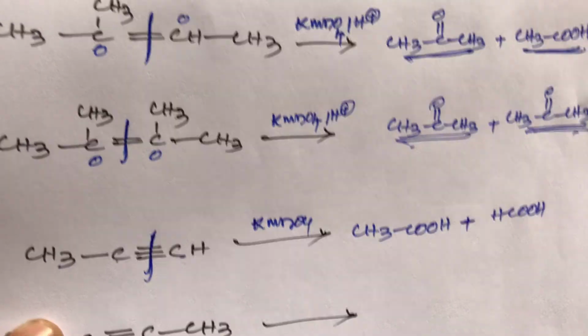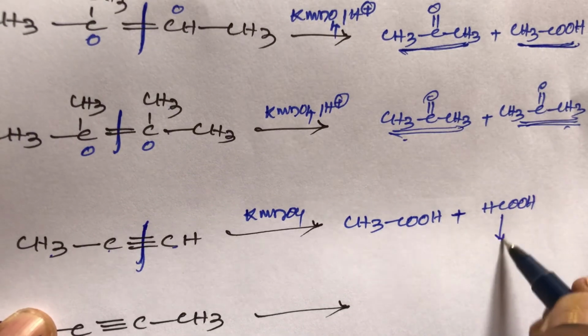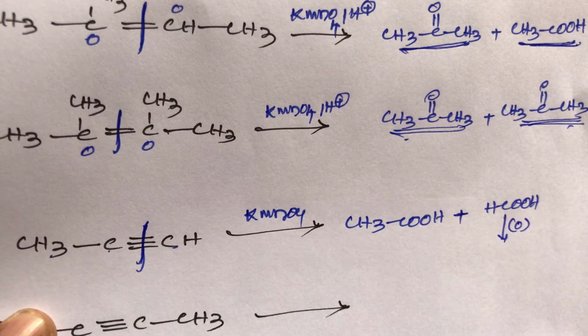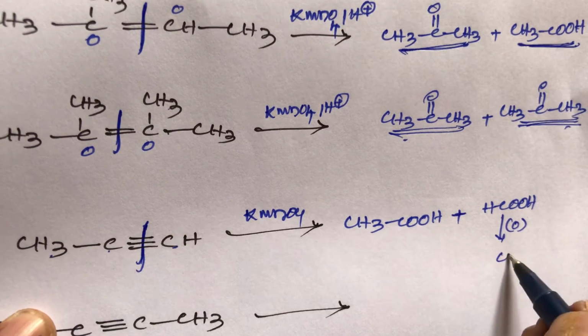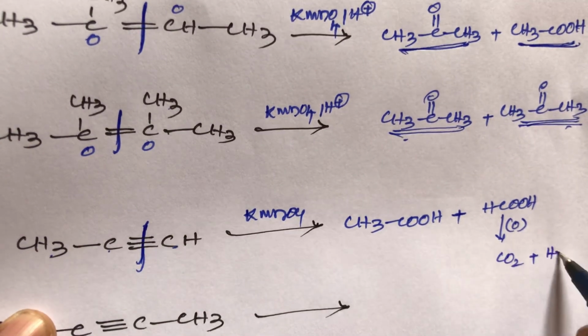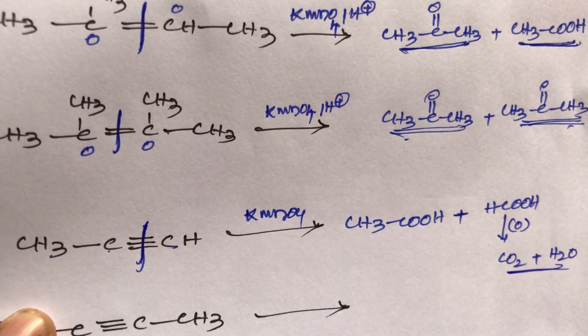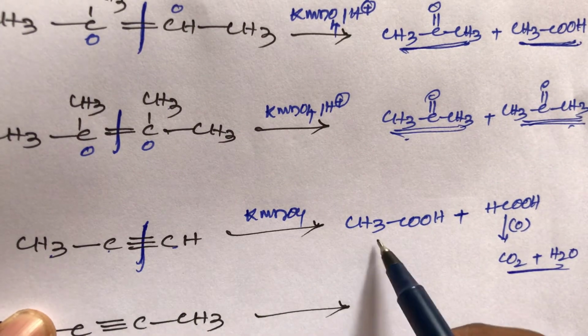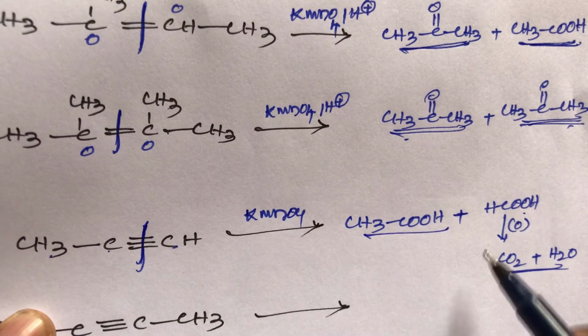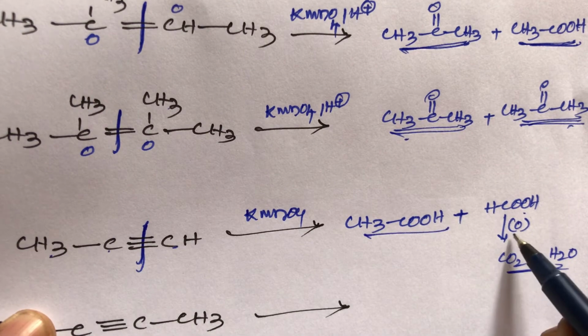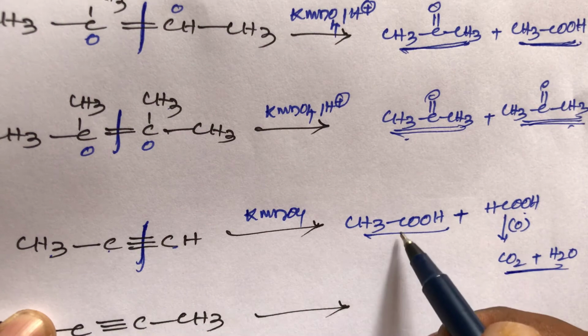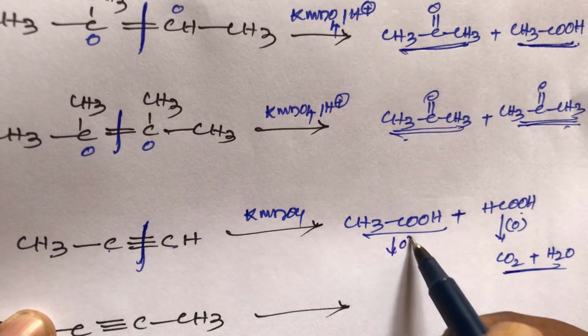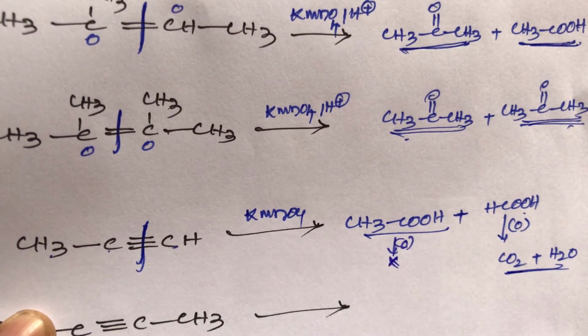And one more step. Again formic acid on oxidation with KMnO4 gives carbon dioxide plus water. This is the final product. One is acetic acid, another one is formic acid. Formic acid is unstable and undergoes oxidation to give carbon dioxide plus water. What happens to acetic acid on further oxidation? There is no reaction. Acetic acid cannot be oxidized with KMnO4 or K2Cr2O7.